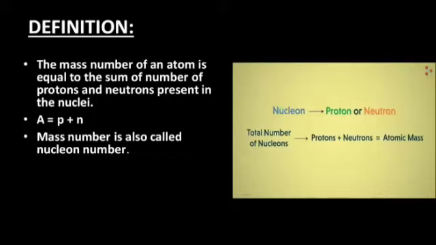So we can also call mass number and atomic number as nucleon number, because the mass of an atom is basically because of the nucleons present in the nucleus, protons and neutrons present in the nucleus. So atomic number is also called mass number and it is also called nucleon number, and it is represented by capital A, and mass number is equal to the sum of the number of protons and neutrons present in the nuclei.